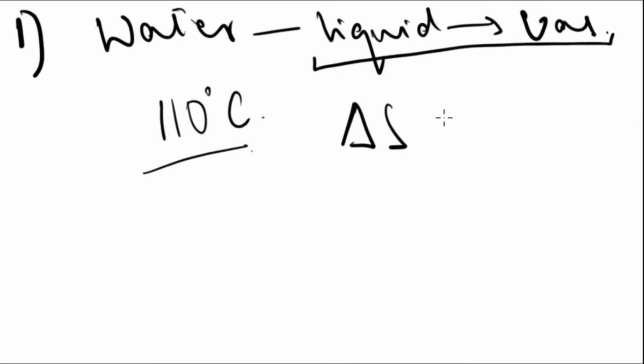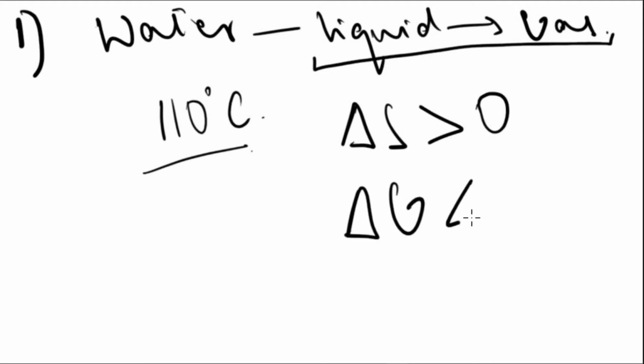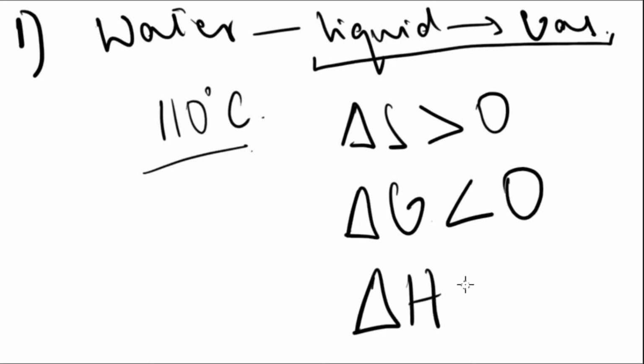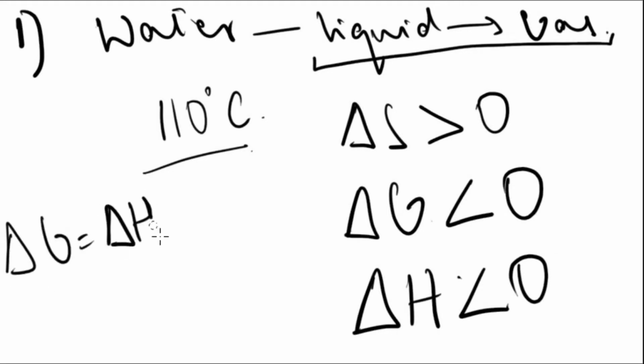Then, if the entropy is high, and we know that water going into gas is a natural process, so it is spontaneous, so we can say that delta G is less than 0, right? So it's an exergonic process. We can say that the reaction is most likely to be exothermic. Why? Due to the equation delta G is equal to delta H minus T delta S. Entropy is positive and enthalpy is negative. It's more likely to be exergonic.